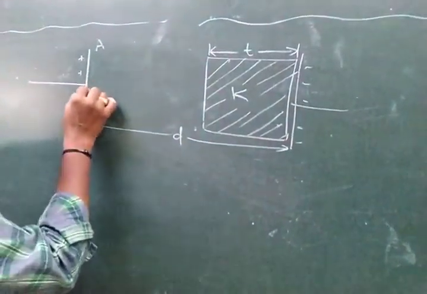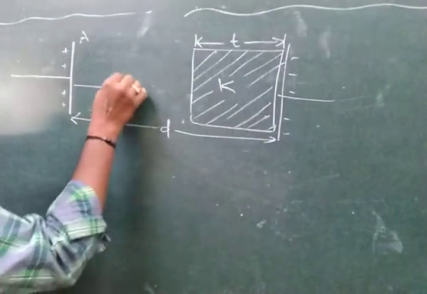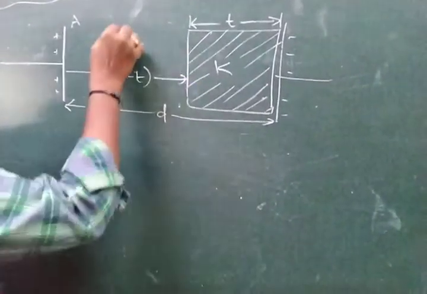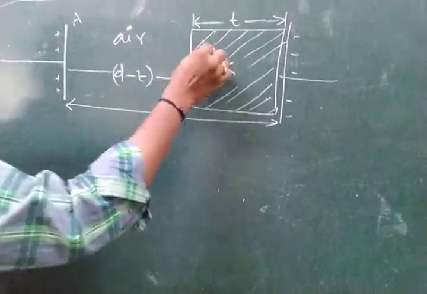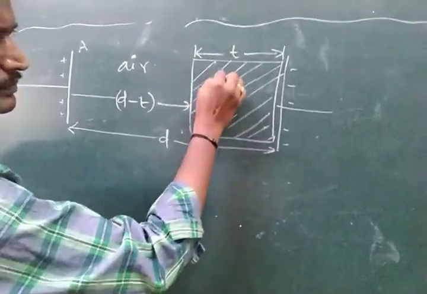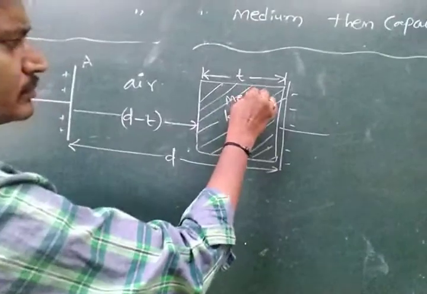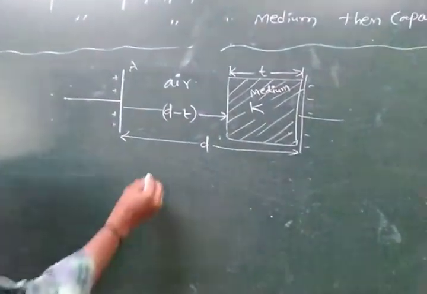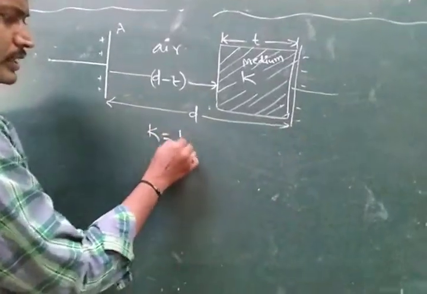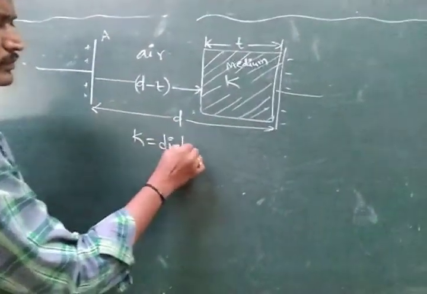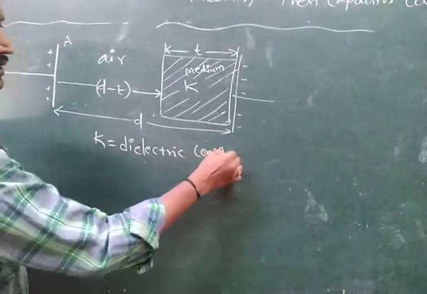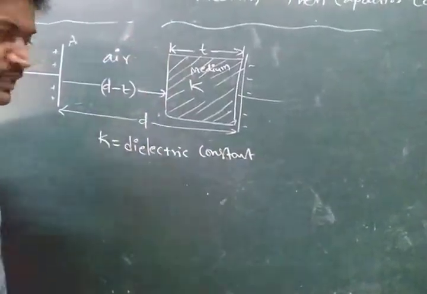Now the remaining portion, D minus T, is filled with air. This is air, and this is the medium. K is the dielectric constant of the given medium.